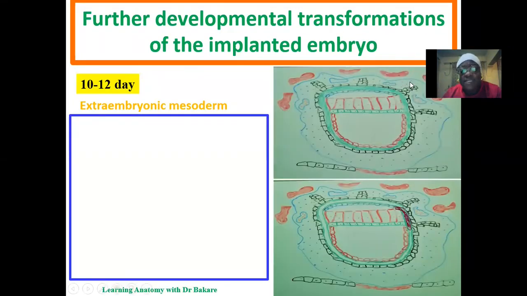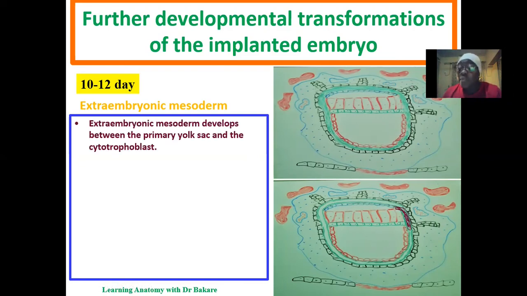So from day 10 to day 12, we have the formation of the extraembryonic mesoderm. The extraembryonic mesoderm will develop between the primary yolk sac and the syncytial trophoblast. The extraembryonic mesoderm, extra because it's outside the developing embryo. So it's a mesoderm that develops outside the developing embryo. So you see it developing between the primary yolk sac and the syncytial trophoblast. This, of course, has a reason, and we'll see that as we go through with this lecture. So this is the extraembryonic mesoderm highlighted in green.